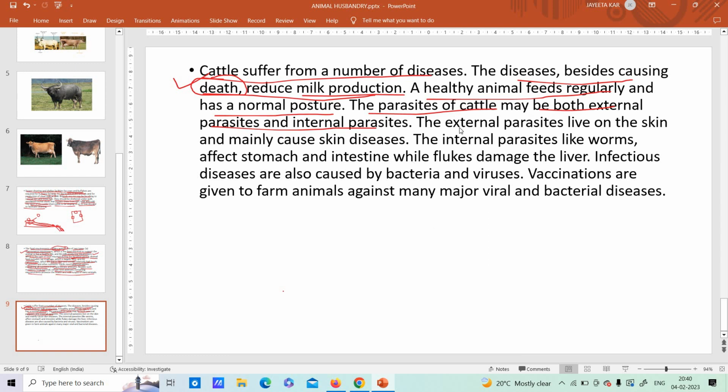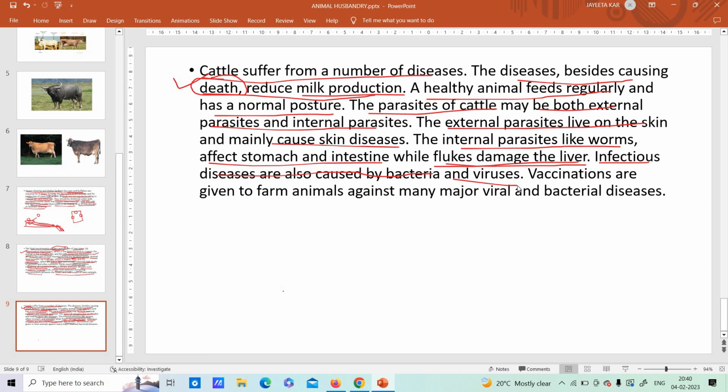Now these parasites can be external. What external parasites means? They live on the skin and cause several skin diseases. Okay, fine. Now internal parasites are the worms which affect the stomach and intestine, while flukes damage the liver. Please remember this thing, that the internal parasites, worms, they will affect the stomach and intestine, and flukes, they will damage the liver. That means they'll keep on sucking the blood for their nutrition, they'll keep on having it from those organs.